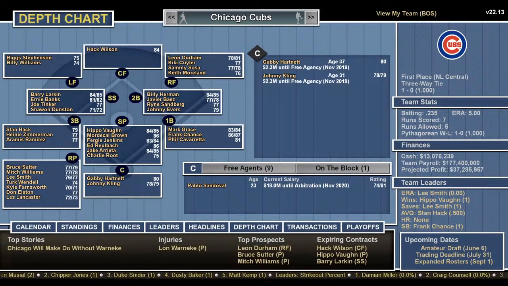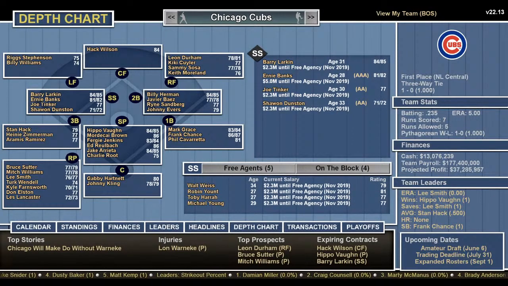Barry Larkin never played. You know what? They might have made a trade, though. They might have already made a trade. You can trade. I can't control that. So he could have. Let's see what happened. Let's go to transactions. Barry Larkin could have been a trade. Yeah, he never played on the Cubs.